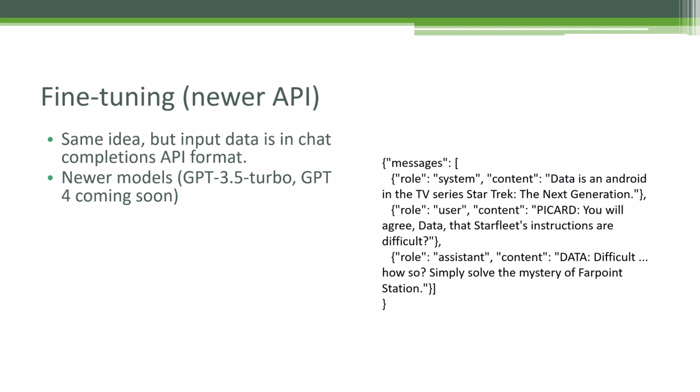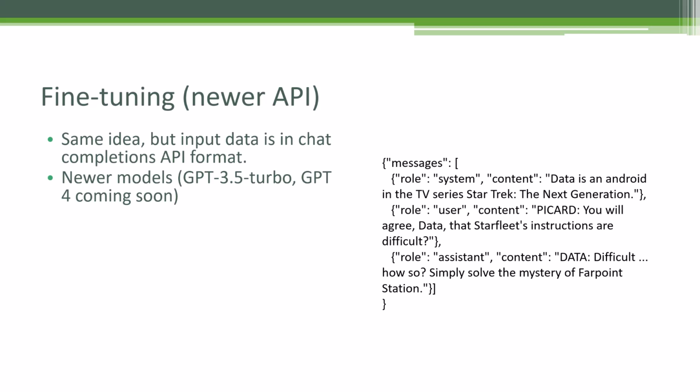Now, they are adamant in the documentation to make sure that you really need to fine-tune these things because these models are really good out of the box, right? So oftentimes you don't need to fine-tune it to get the results you want. Sometimes it's just a little bit of finessing your prompts, a little bit of prompt engineering, and that can get you where you want to be. Or just putting in a handful of examples in that conversation to go off of as opposed to doing a more expensive and heavy-handed fine-tuning operation. So OpenAI really wants you to make sure that you need to do fine-tuning before you go down that path.